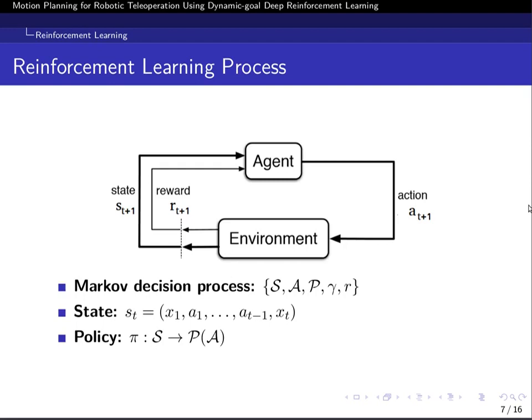In our case, the episode is one session of path following in our teleoperation model. And here we used a PPO method, which is proximal policy optimization, one of the state-of-the-art methods for training reinforcement learning models.